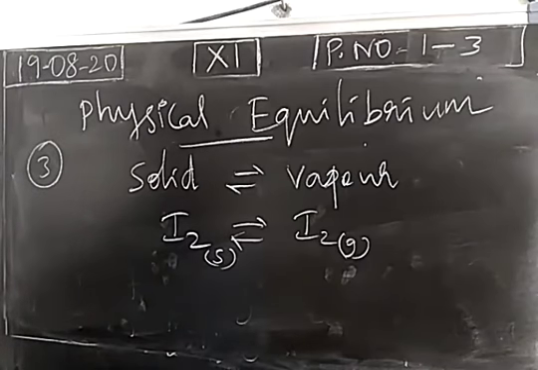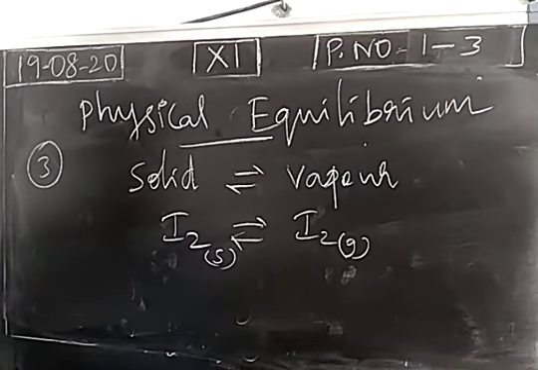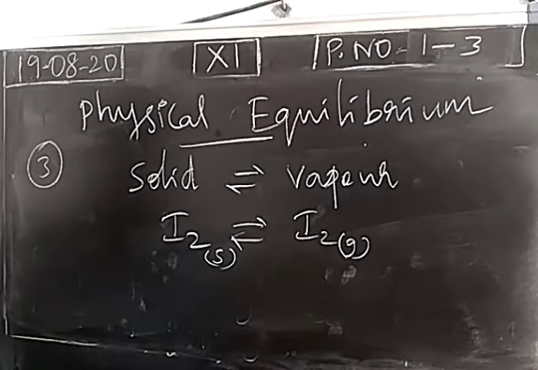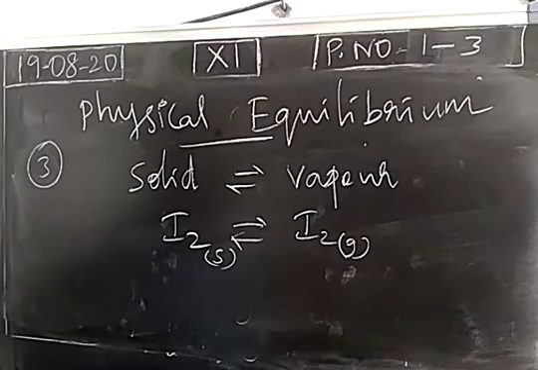Instead of iodine, we can take camphor or ammonium chloride, any other substance. When this substance is heated directly, it is changed into vapor. So equilibrium will be reached during this physical transformation of a substance from solid into vapor.